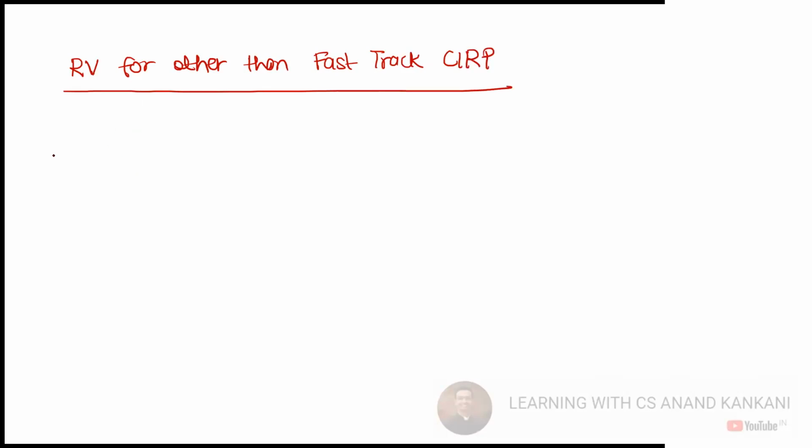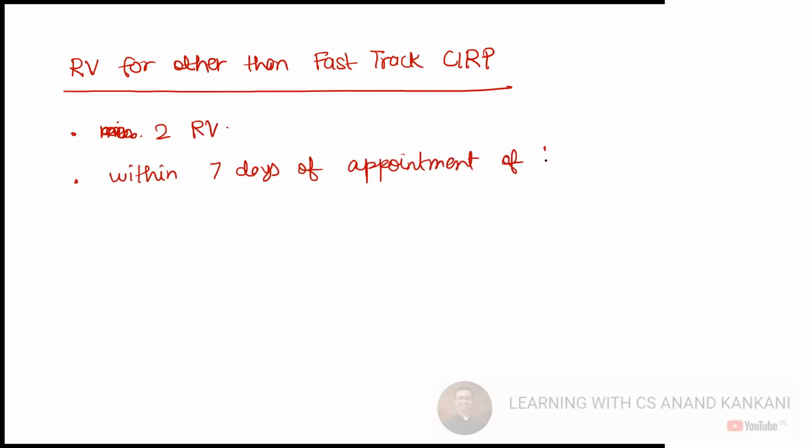So here, technically 2 registered valuers would be appointed, and they will be appointed within 7 days of the appointment of IRP. Also, the registered valuer is again going to determine the liquidation value and the fair value. Now you have two registered valuers. Here there is no problem.